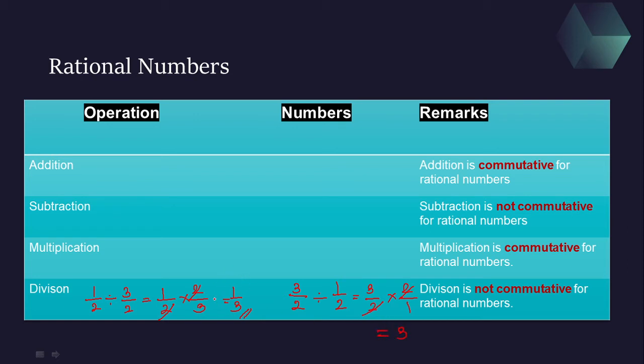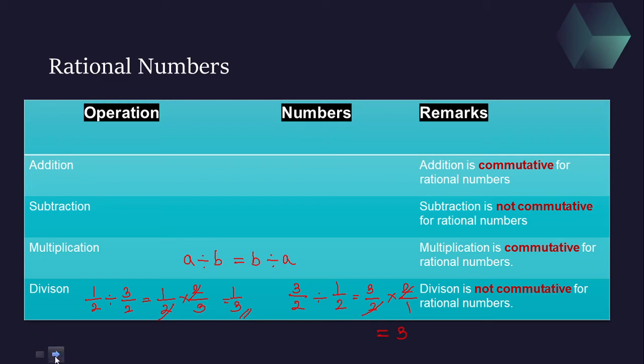Here the answer is 1 by 3 and here the answer is 3. So these two are not the same. That is what I can say, A divided by B is not the same as B divided by A. That's why we can say that division is not commutative for rational numbers, just as the closure property was not applicable for division of rational numbers.